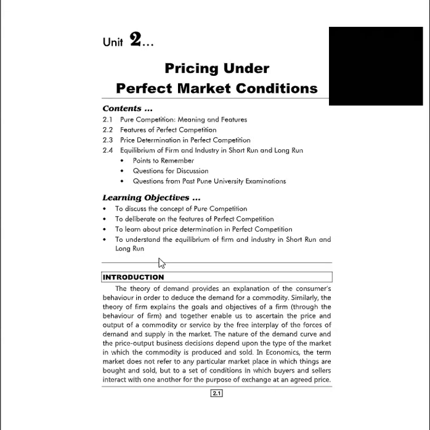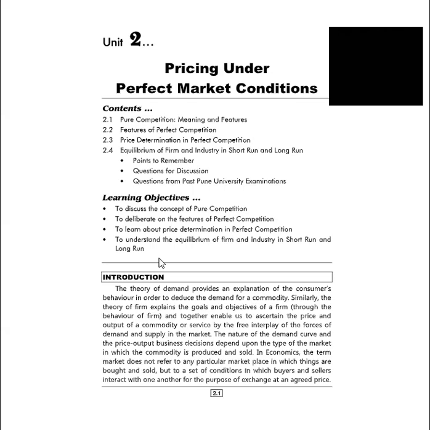So in the last class we had completed the first unit. Now let us start with the second unit and let us understand pricing under perfect competition conditions. First let us understand about pure competition: meaning and features, features of perfect competition, price determination in perfect competition, equilibrium of firm and industry in short run and long run. So we are going to study all these concepts in this chapter. So now let us start.